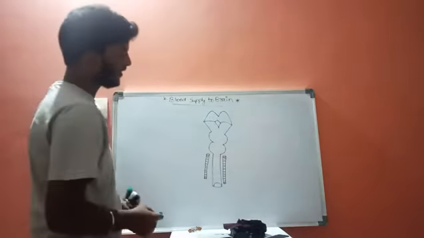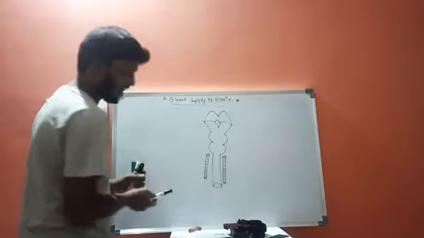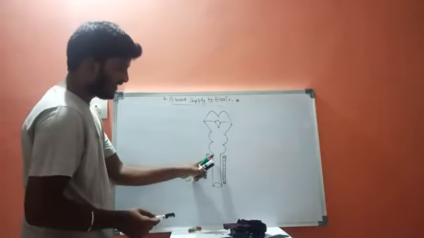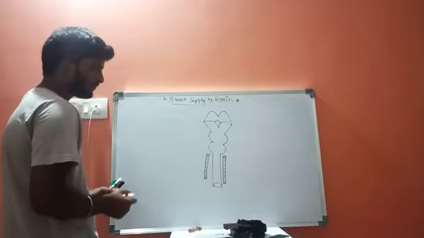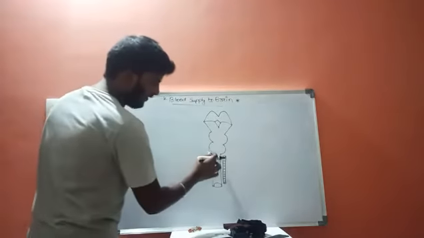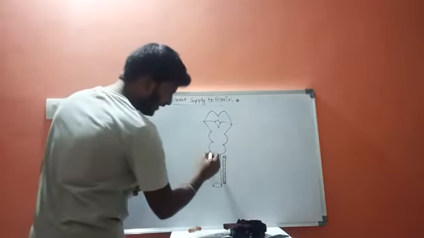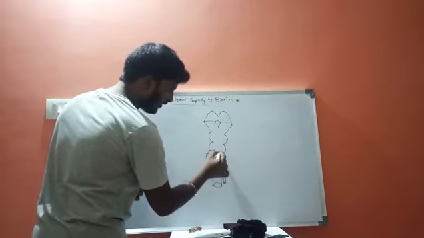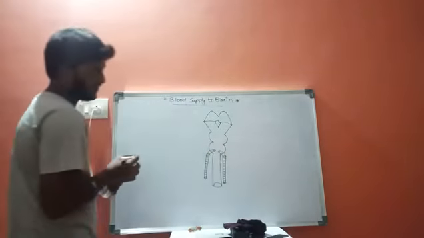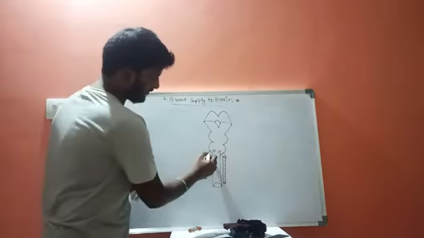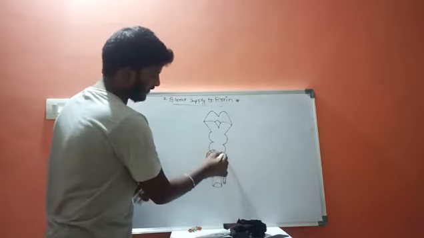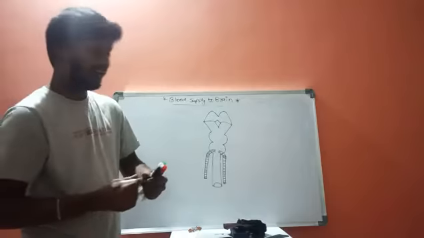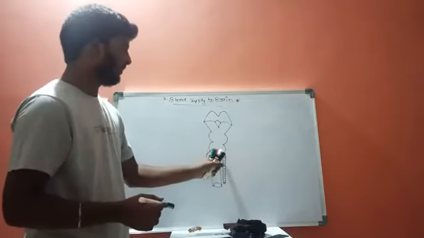This is the spinal cord. Now these vertebral arteries, whenever they reach the medullary junction, will enter the central nervous system. Here these vertebral arteries will enter the inner side of this medulla.